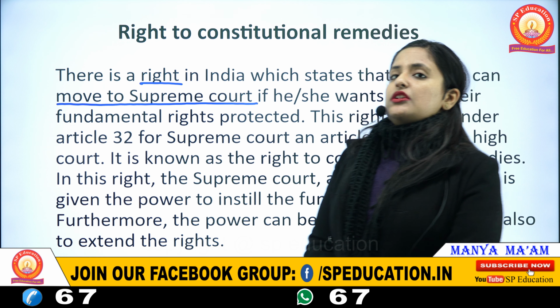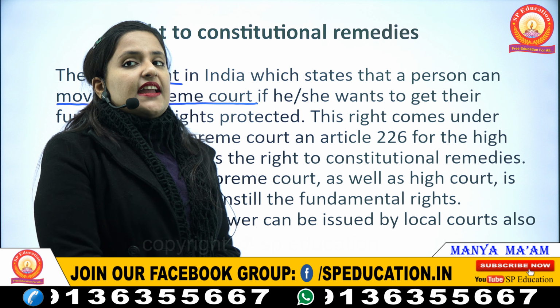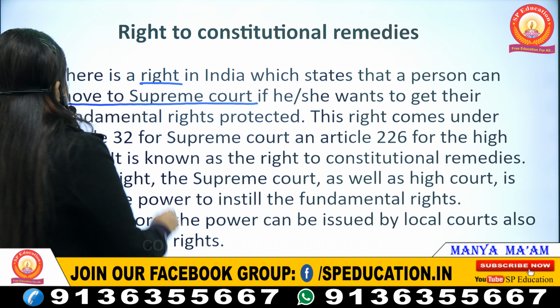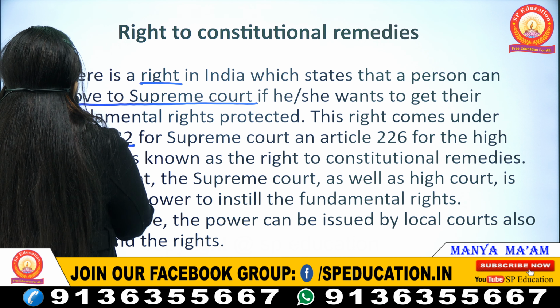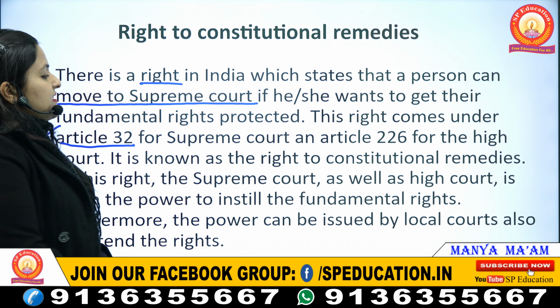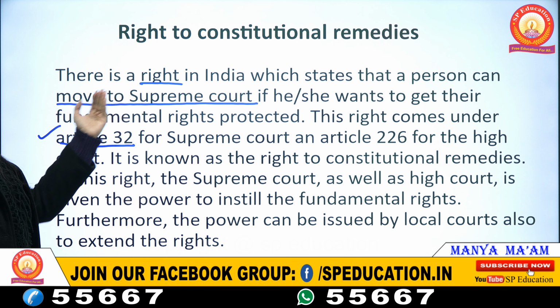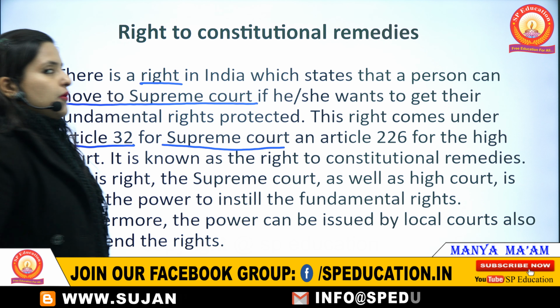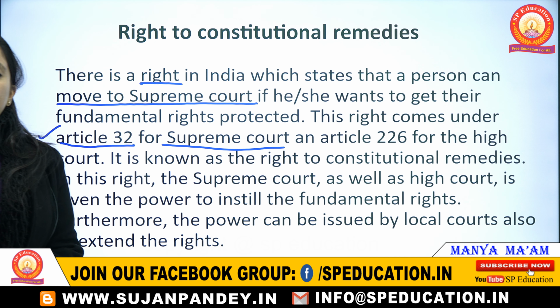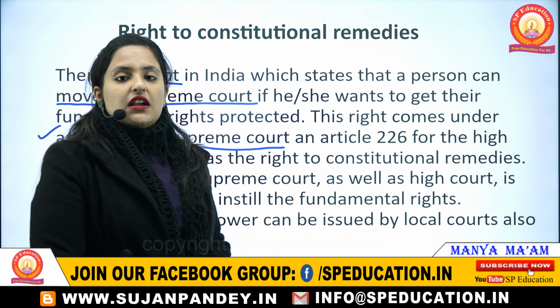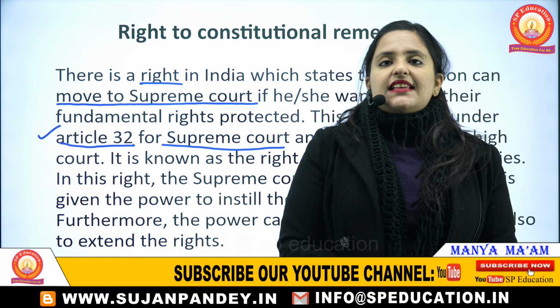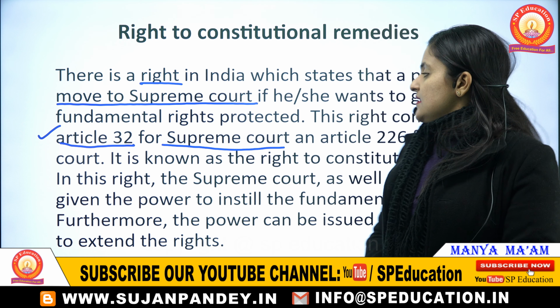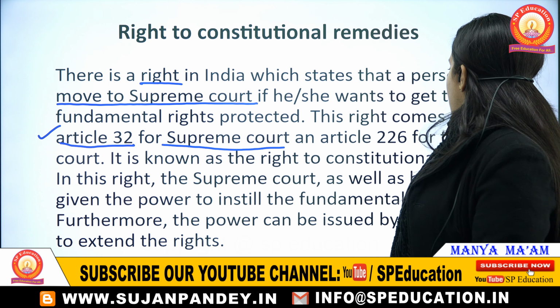Now also coming to the next line, it says this right comes under Article 32. The next point to remember and memorize is that this right comes under Article 32 for the Supreme Court. If you want to approach the Supreme Court for protection of fundamental rights, you need to move under Article 32. The next line says, and Article 226 for the High Court.